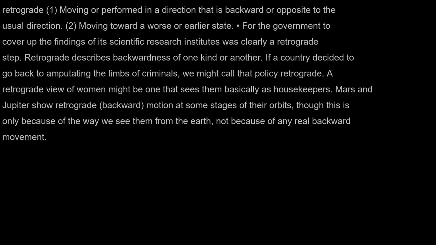If a country decided to go back to amputating the limbs of criminals, we might call that policy retrograde. A retrograde view of women might be one that sees them basically as housekeepers. Mars and Jupiter show retrograde, backward, motion at some stages of their orbits, though this is only because of the way we see them from the Earth, not because of any real backward movement.